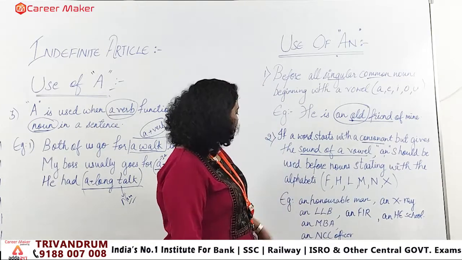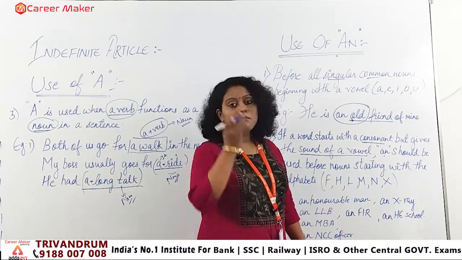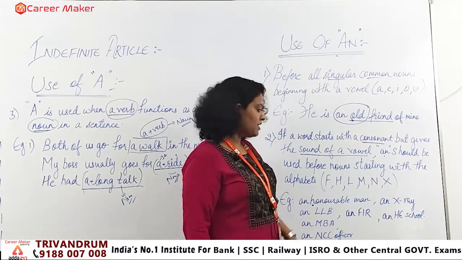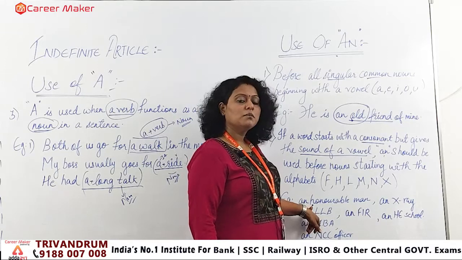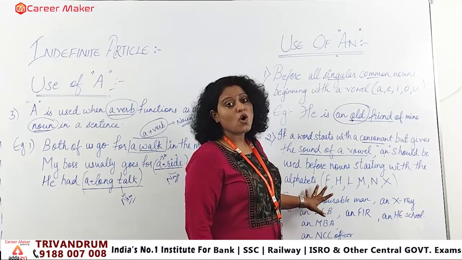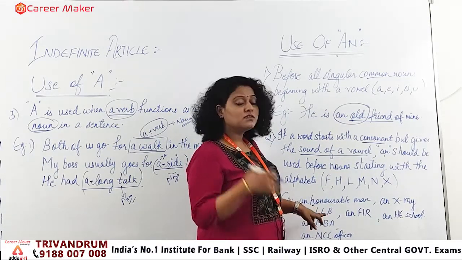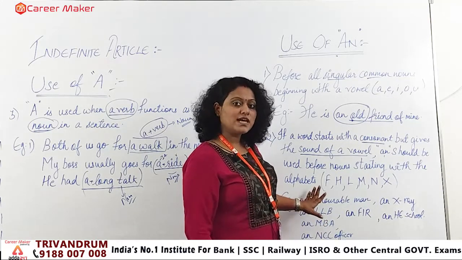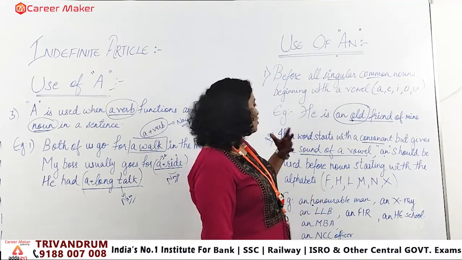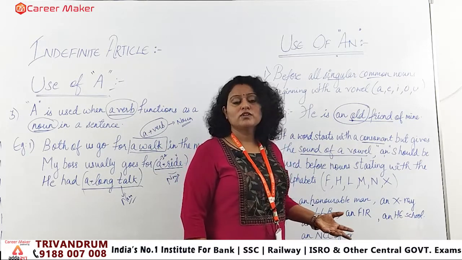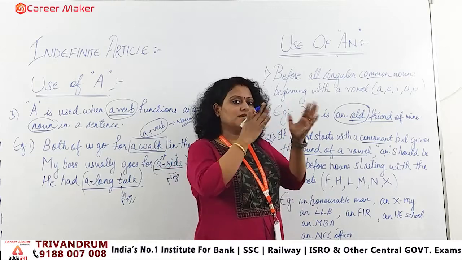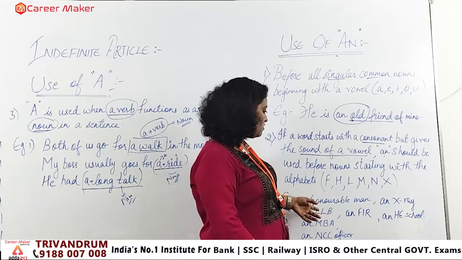So examples, that is "an honorable man". You can see it is starting with what? H, right? H is nothing but a consonant. But when we are saying it, it's not "honorable" with an H sound, it's "onorable". So the sound is echoing from O, where H is silent. Got the point, right? Or like when we say "an honest man". Over there also we are not saying "honest" with an H, we are saying "onest". So at that time H is what? Silent.